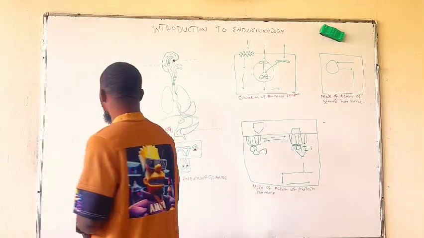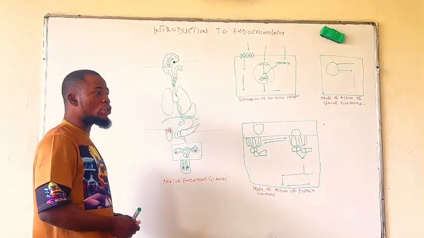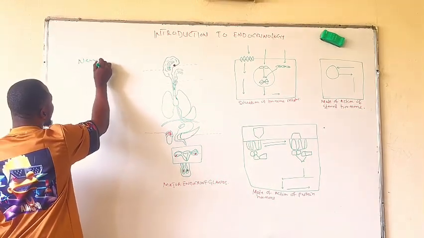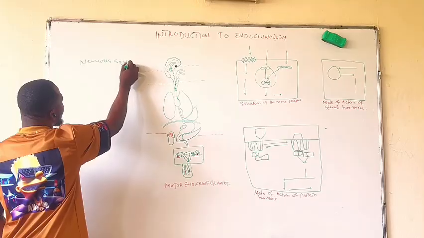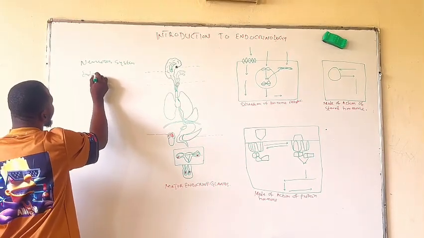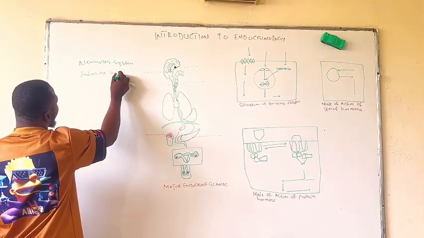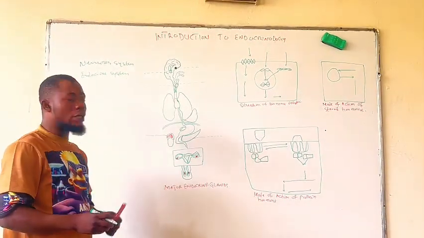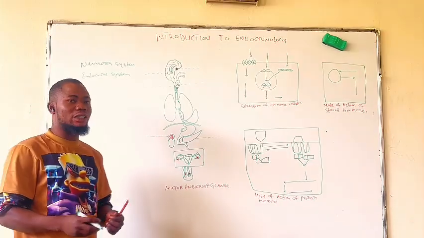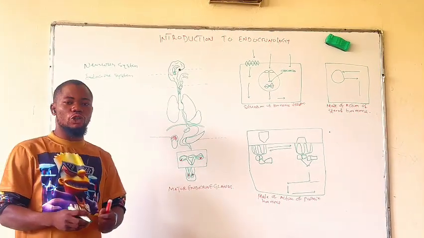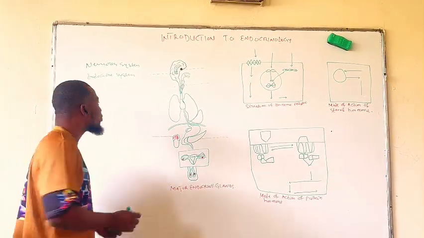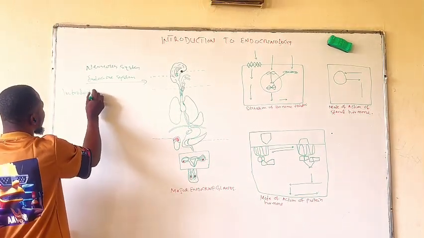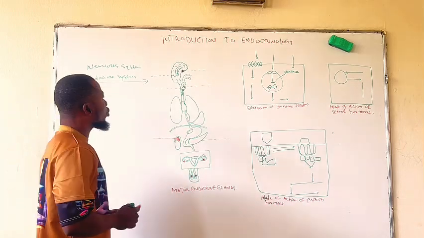Having said that, the physiological activities of our body are majorly carried out by two major systems: the nervous system and the endocrine system. The nervous system carries out its activity through the electrical, while the endocrine system controls the activity through the use of chemical messengers. That is a brief introduction.